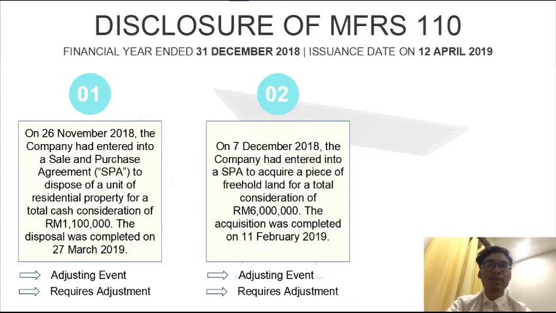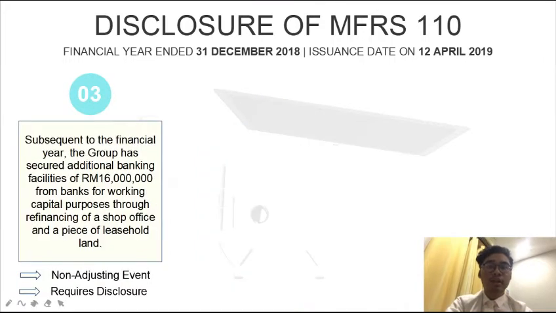The second subsequent event is the acquisition of a piece of freehold land on 7th of December 2018. This event is also an adjusting event because this event happens in the financial year, and thus this event also requires adjustment. The third subsequent event is securing additional banking facilities. This event is a non-adjusting event, thus this event does not require adjustment but requires disclosure.